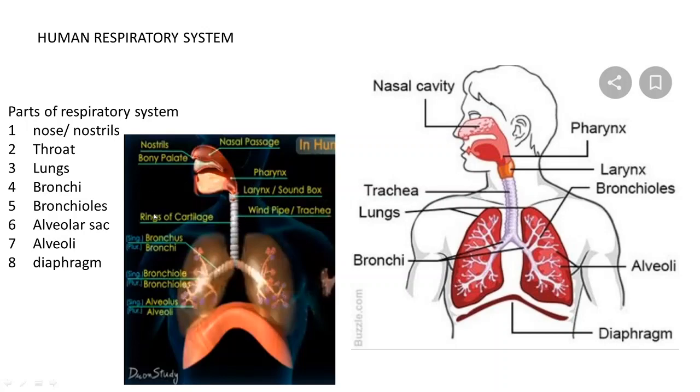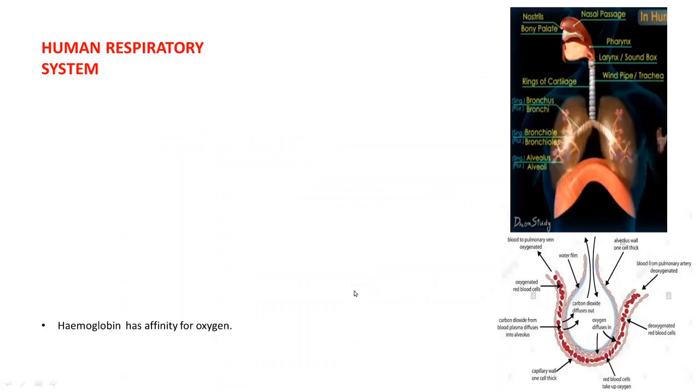Then here, rings of cartilage. Bronchus is singular, bronchi is plural, bronchiole is singular, and bronchioles is the plural. Now let us study in detail the human respiratory system.